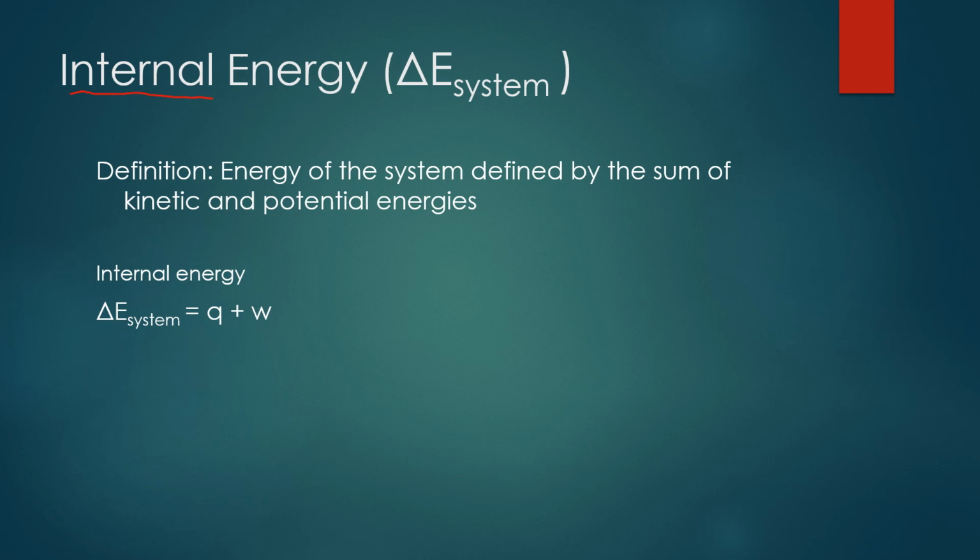So the definition of internal energy is the energy of the system defined by both the kinetic and potential energies. So kinetic energy is moving energy, energy in motion. Potential energy is stored energy. So that would be, for instance, if you have a pencil or a pen on your desk.